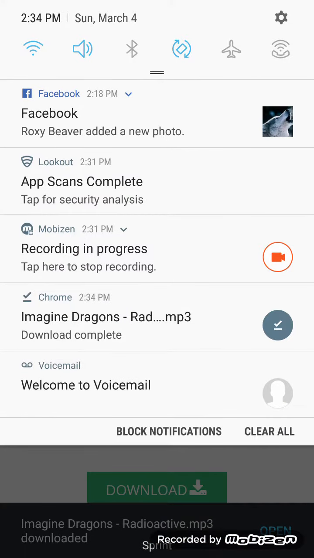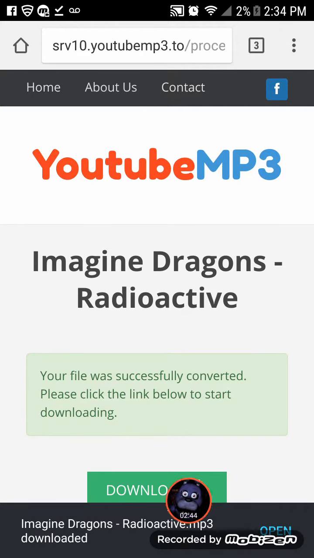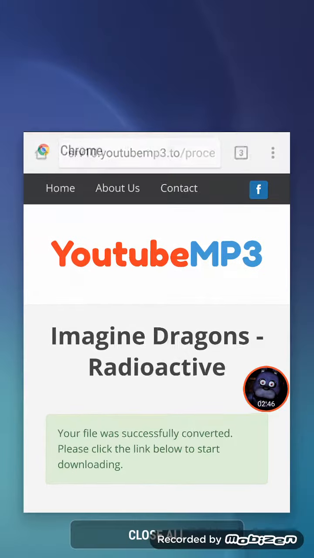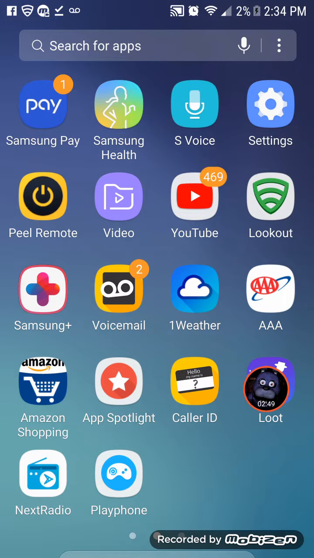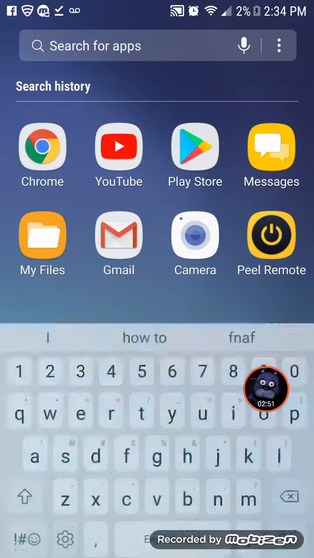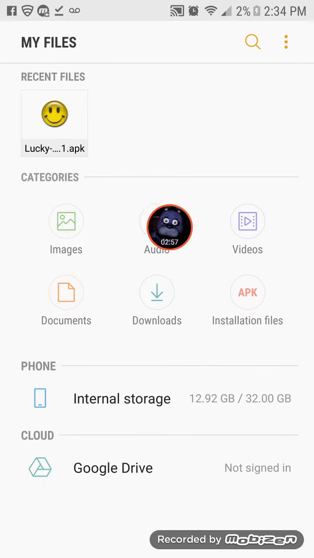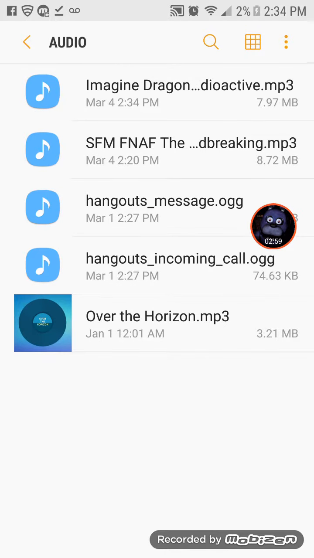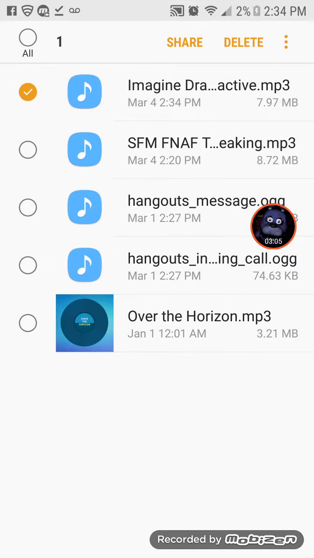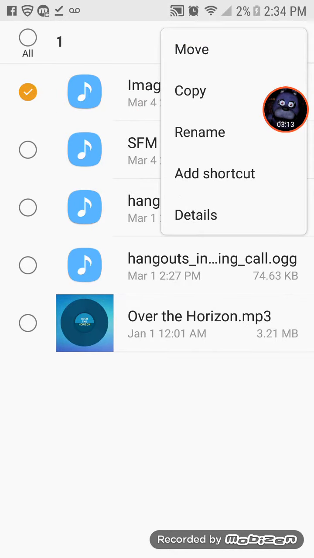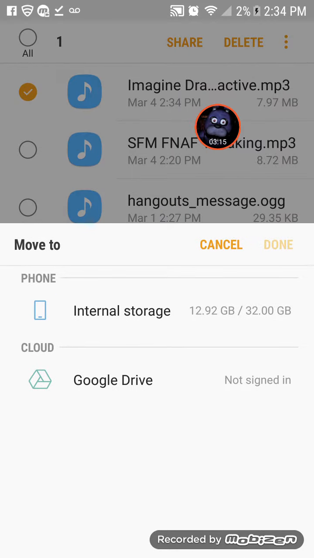And it'll be saying downloading. Boom, download complete. But there's still one step because it still won't be in your notification sounds. So what you want to do is go to My Files and go to Audio. That's where it's going to be, but you still can't use it. Just hold down the Imagine Dragons, Radioactive, whatever the one is that you choose. Hold that down, make sure it's checked. Press the 3 dots, press move. Press internal storage.